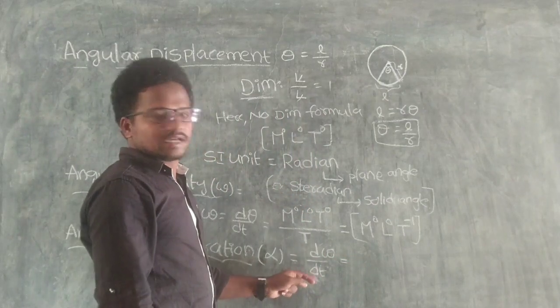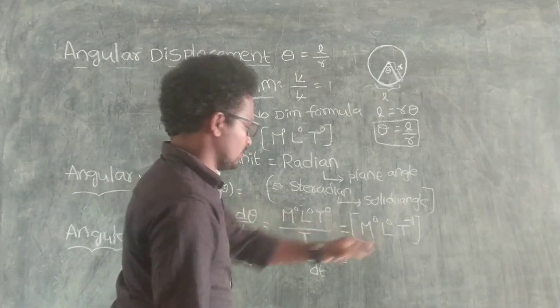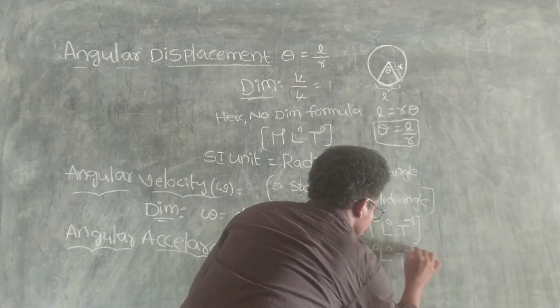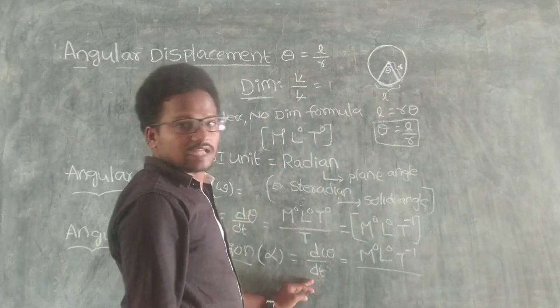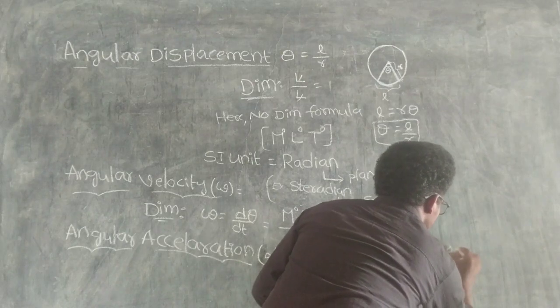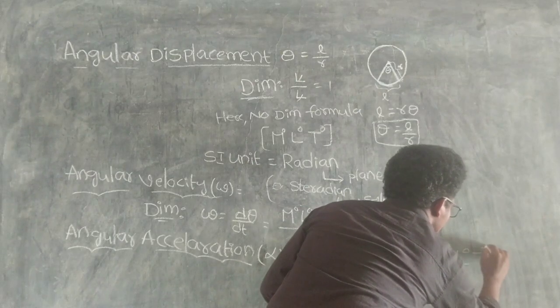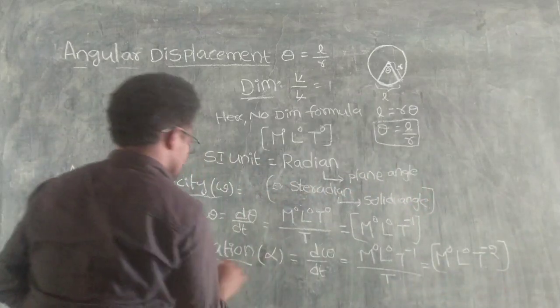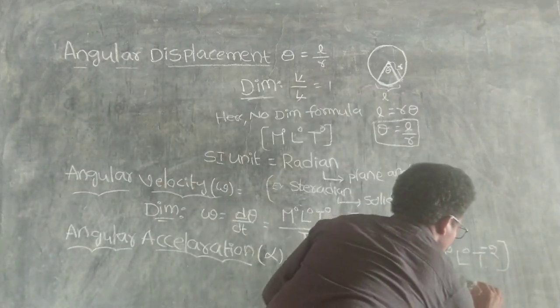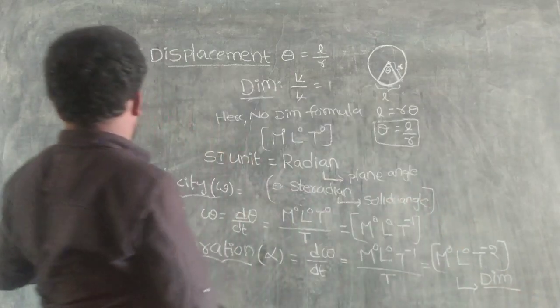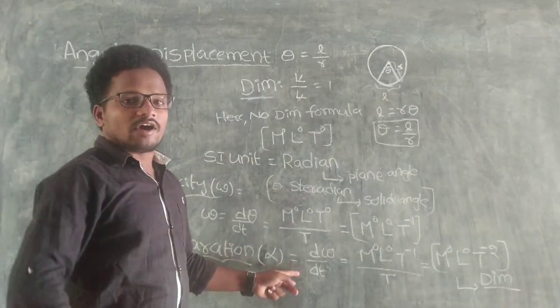The omega formula is M naught L naught T power minus 1, divided by time, T. So we get M naught L naught T power minus 2. This is the dimensional formula of angular acceleration alpha.